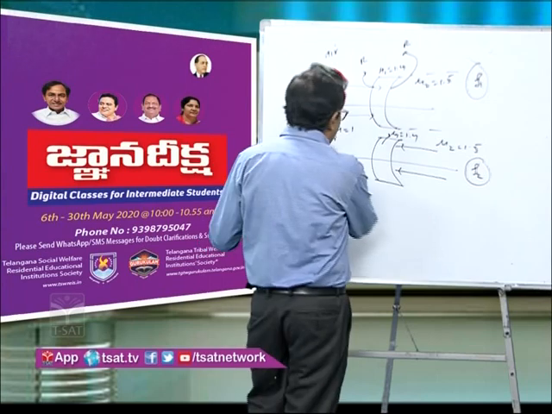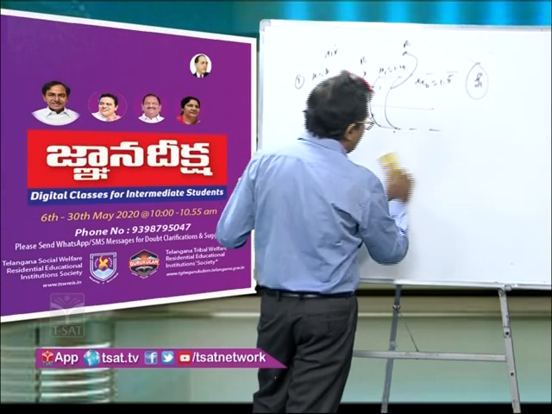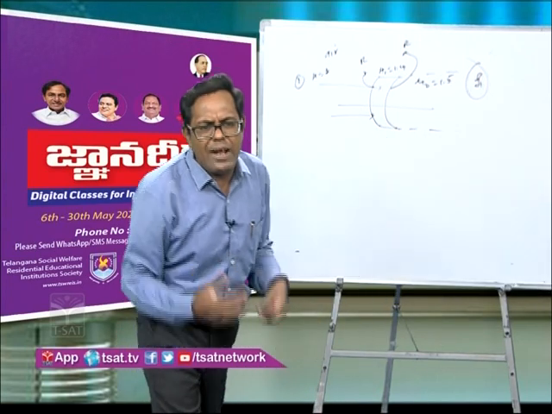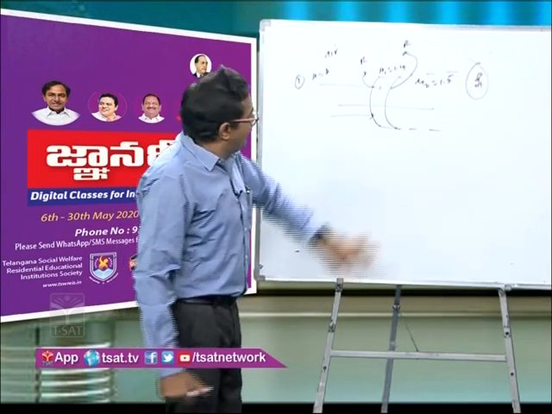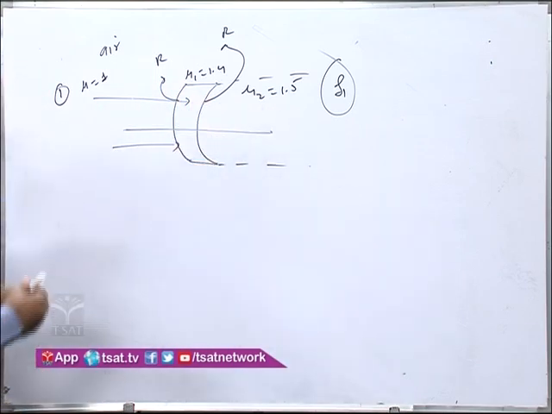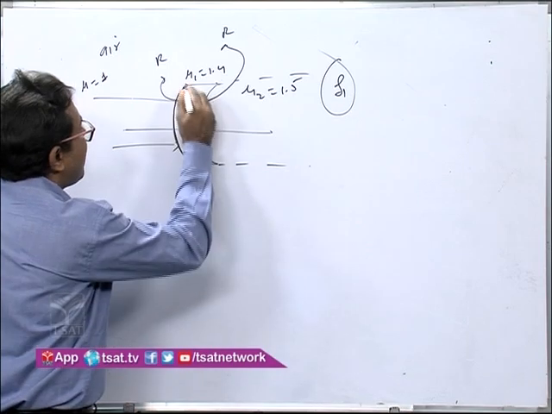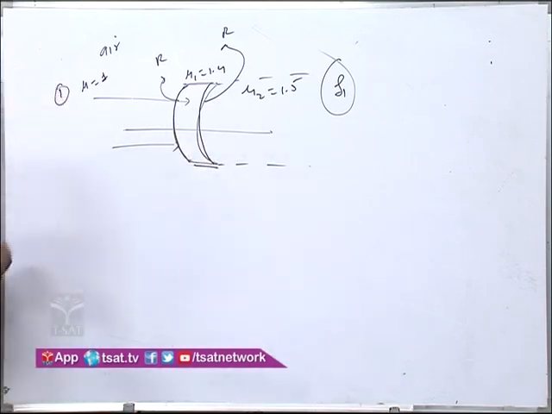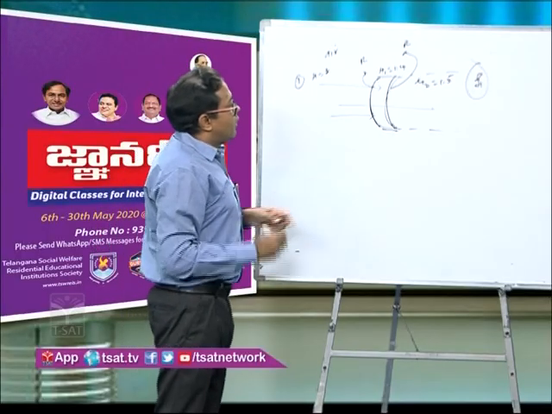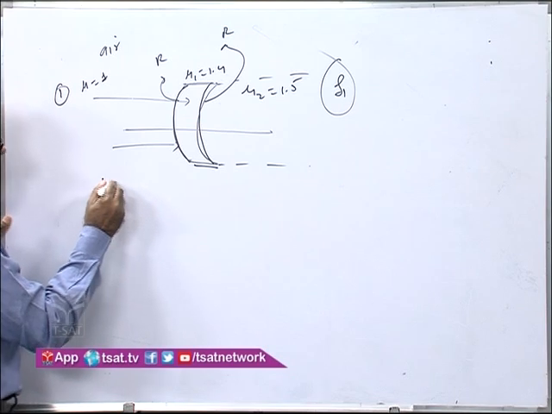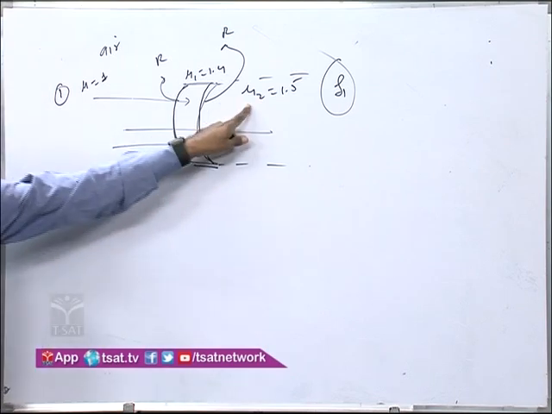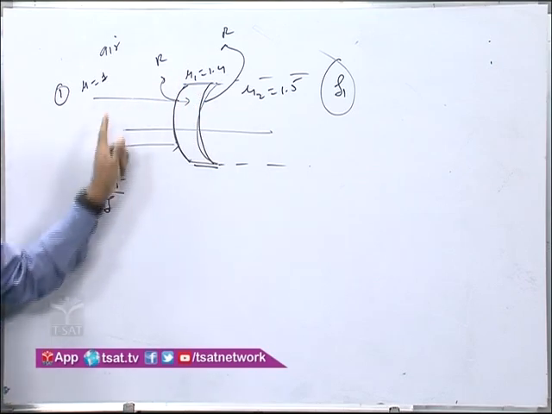Now let us start with the first case. See, in the first case, what exactly is happening? As I told you, this is a refracting surface which is kept in a different medium. Yes or no? So now you can apply the same concept I told you. Instead of writing the formula, since we have done two questions already, let's do it directly. This is the refraction part, so I'll write directly mu2 by V, that is 1.5 by V. V will be the focal length, because the rays are coming parallel, so the image will be at the focus.